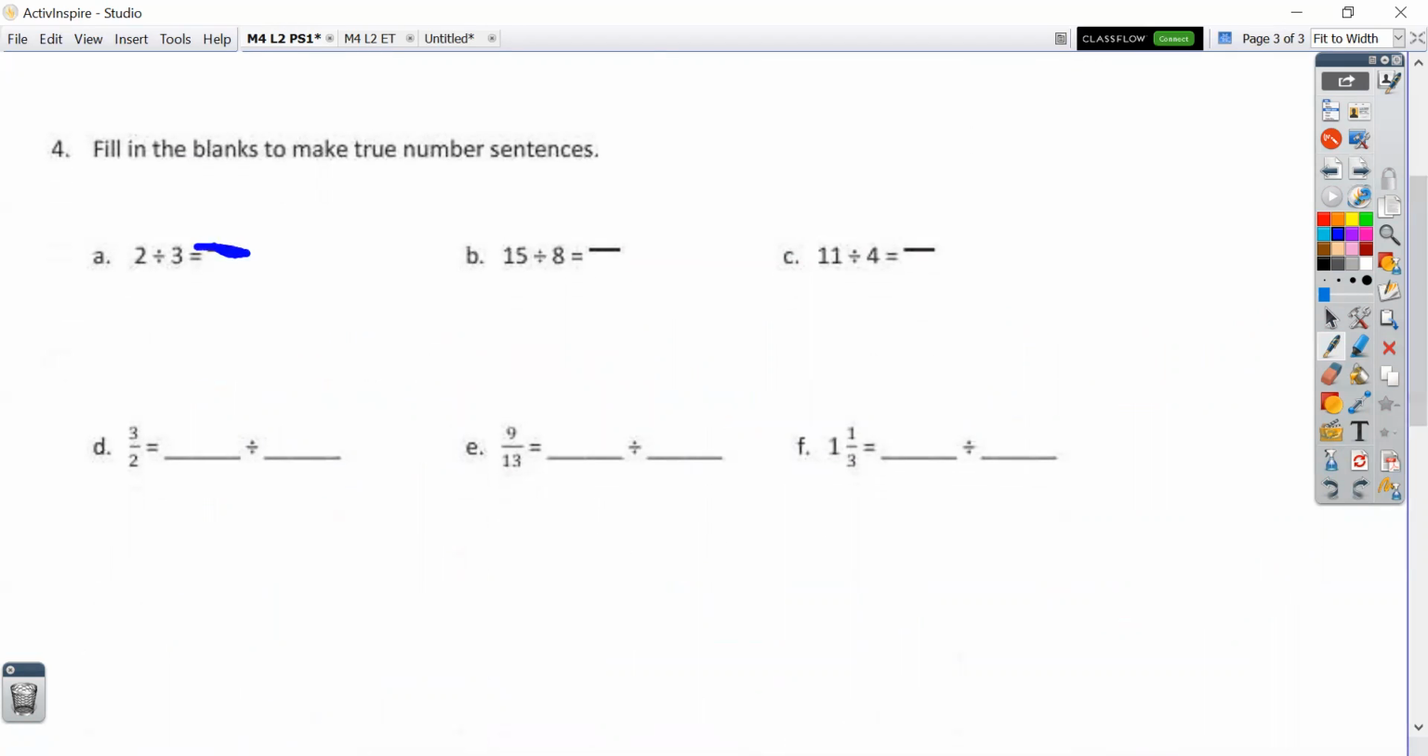All right, we're skipping page 2, but we're going to work on page 3. Now these little fraction lines, those are fraction lines in these sentences, and it's just asking us to fill in the blanks to make the number sentence true. It doesn't ask us to solve. So 2 divided by 3, well, it's 2/3. Or 2 divided by 3. 15 divided by 8, well, it's 15/8. 11 divided by 4, well, it's 11/4.